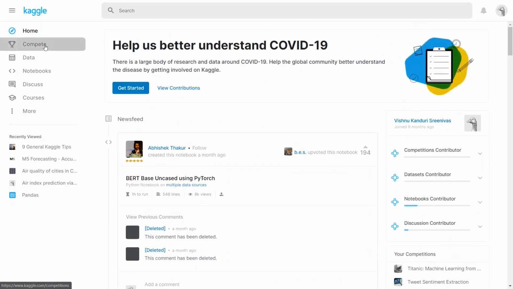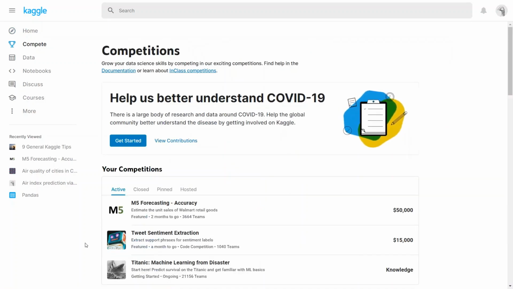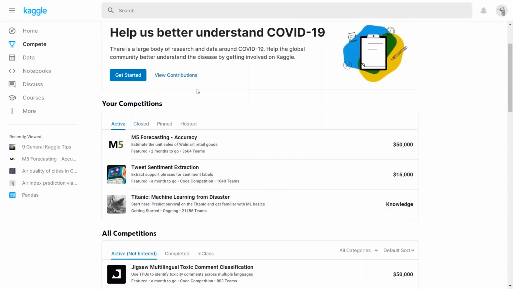The next section is compete. Kaggle hosts a lot of competitions every year, and you can take part in them. You can also win a lot of prize money. In the Your Competitions section, you can see the active competitions that you have joined.